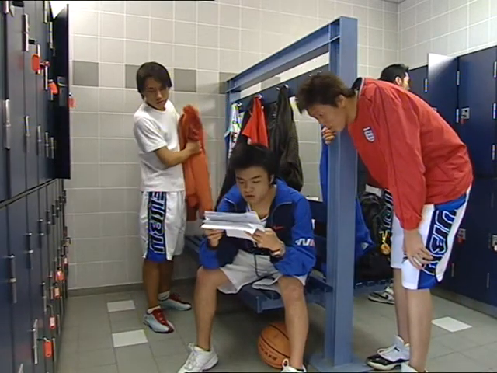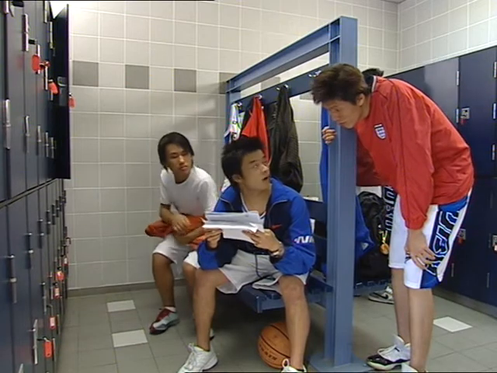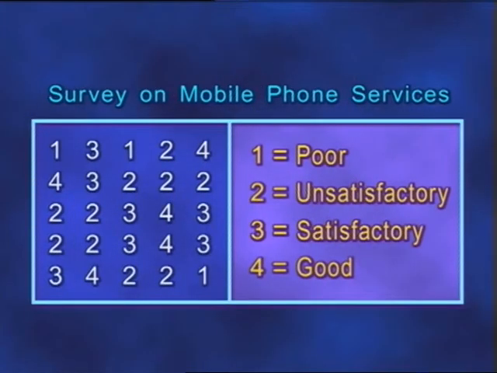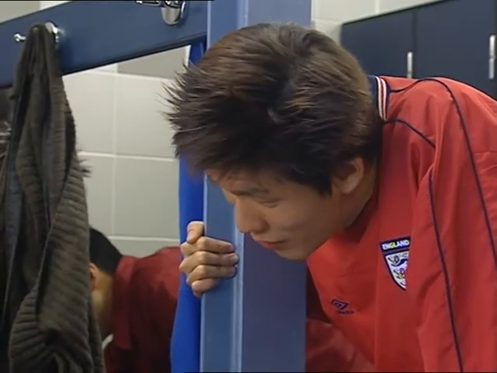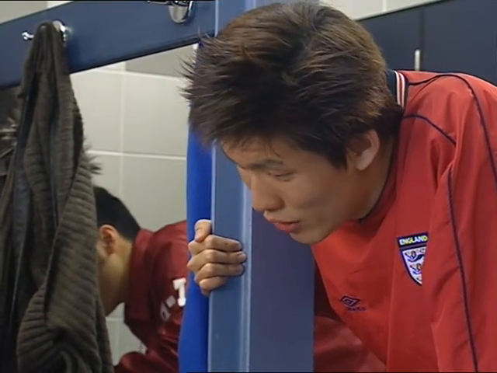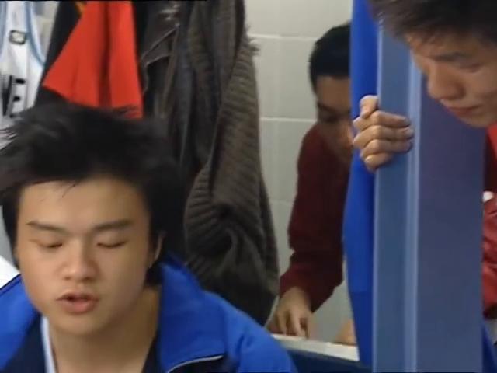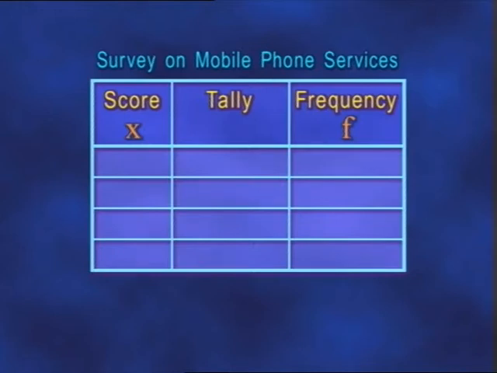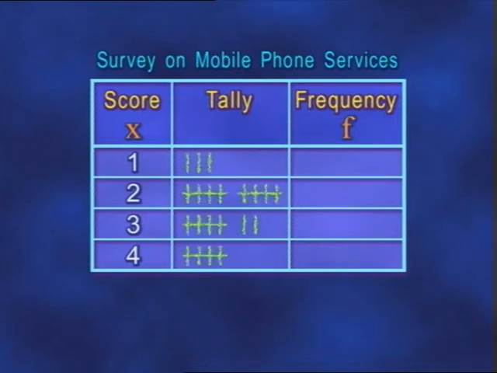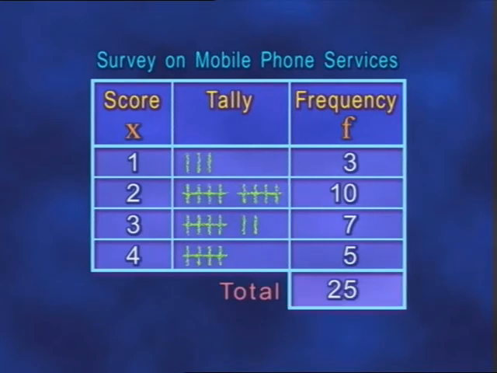What are you reading? A company survey on the services provided by a mobile phone company. We collected the comments from 25 mobile users. It's not very organized, so tell me, how are you going to organize and analyze the data? As many of them are repeated, I'm going to organize the data using a frequency distribution table. The first column in the table, denoted by an X, is for the scores. The second records the tallies, and the third, denoted by an F, is for the frequency. The frequency of each score is counted, and the total frequency gives the total number of data.